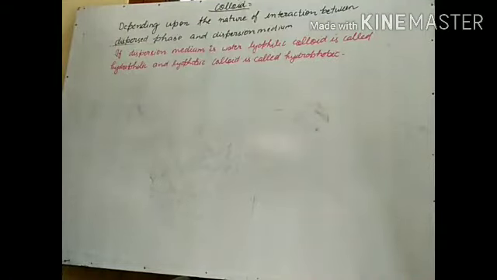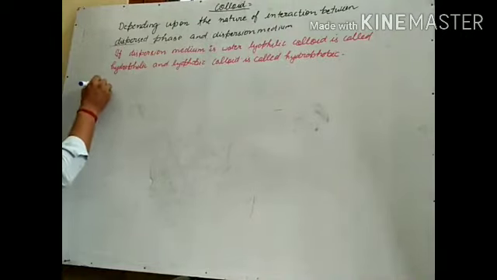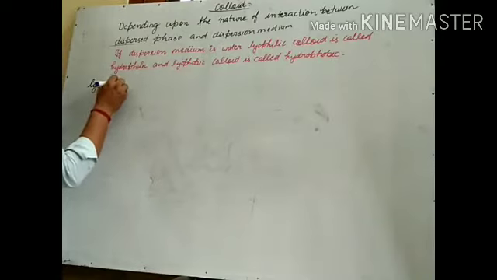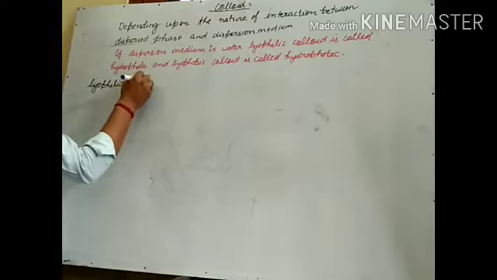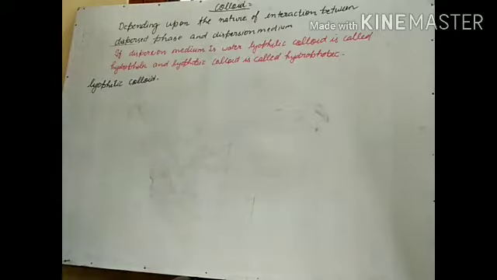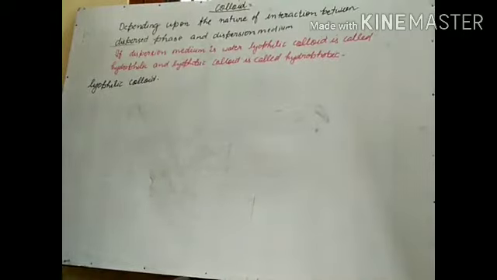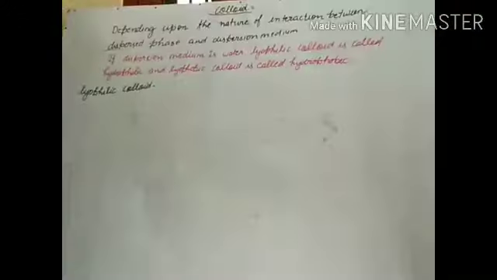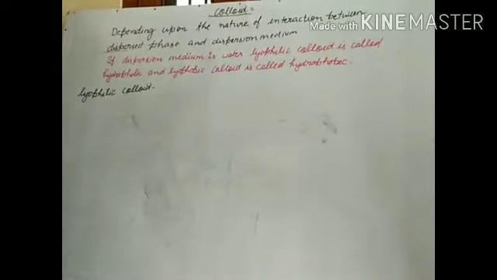Now we can discuss lyophilic colloids. How are these colloids formed?